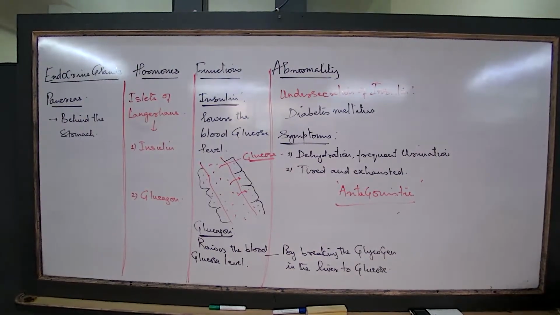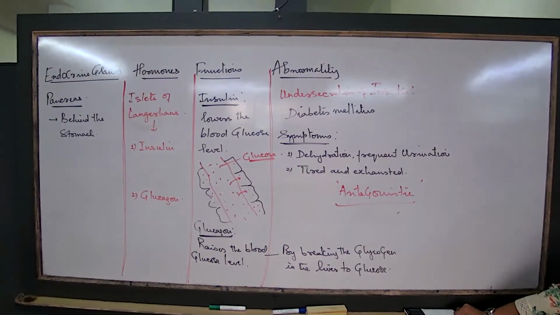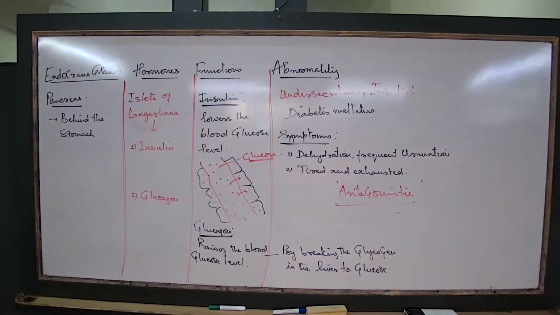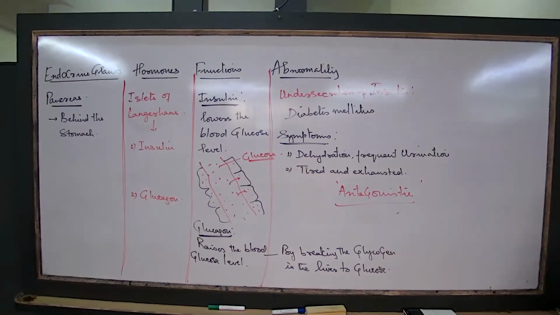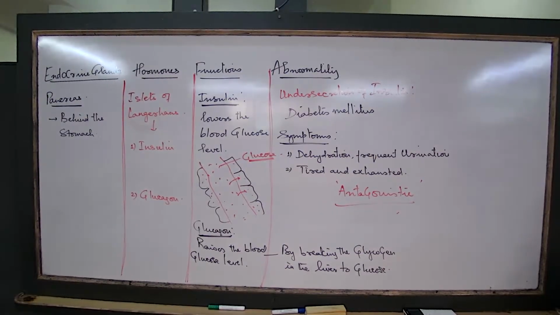Antagonistic hormones are opposite in their action. That is, insulin lowers blood glucose level.